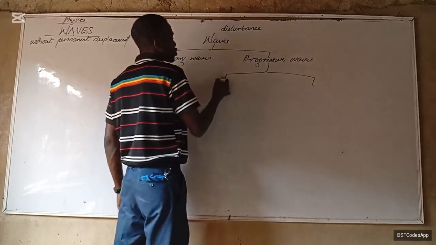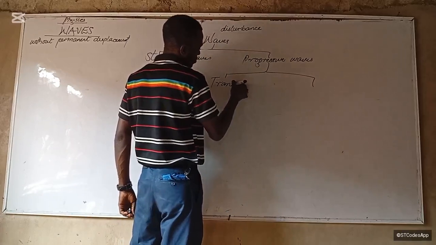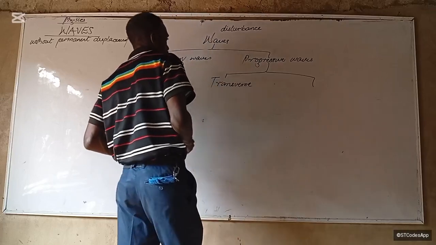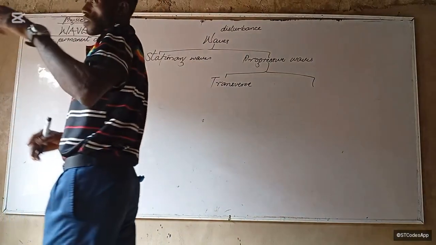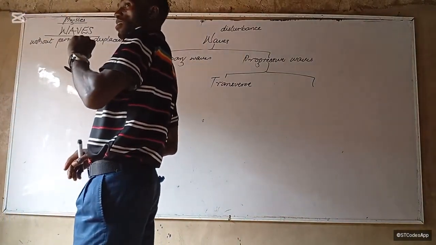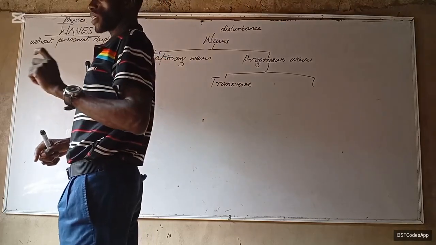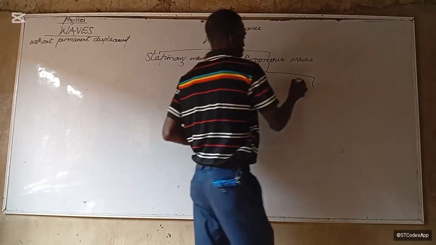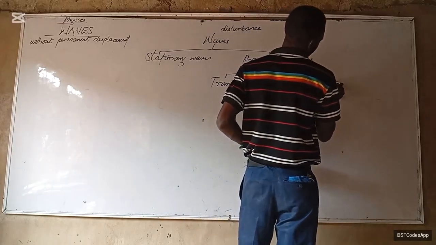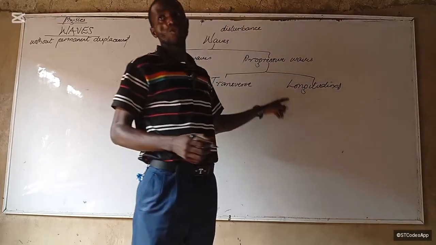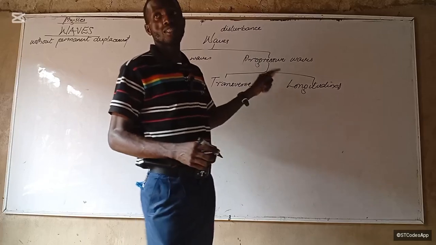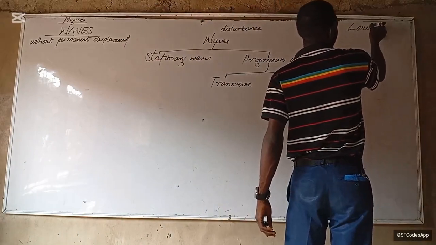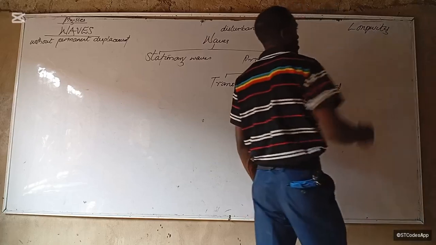We now have the transverse waves. No. It is first mechanical and electromagnetic. So under electromagnetic we have, no, it's like this. Transverse and longitudinal, right? Longitudinal. It's not longitude or longevity.